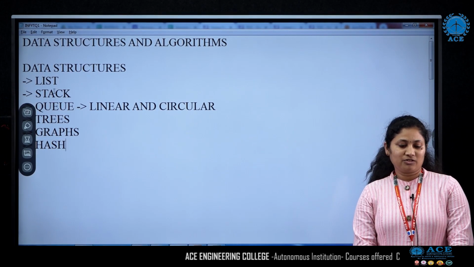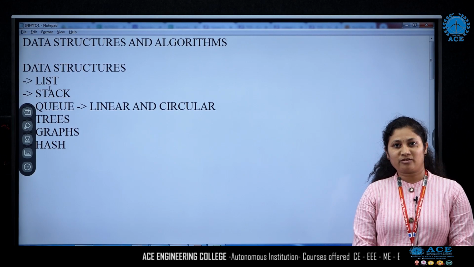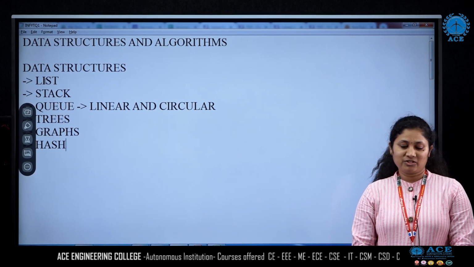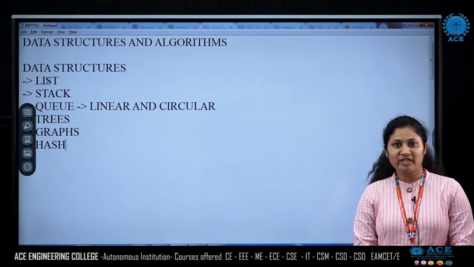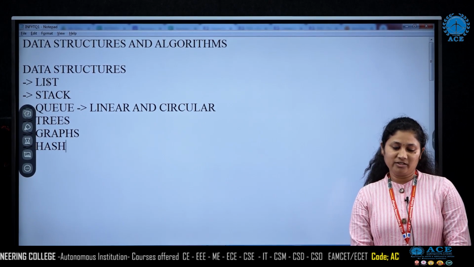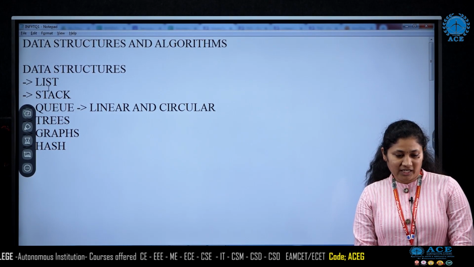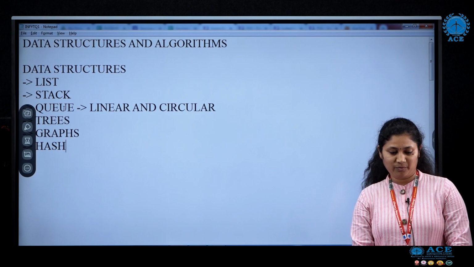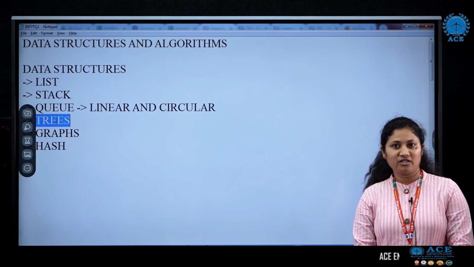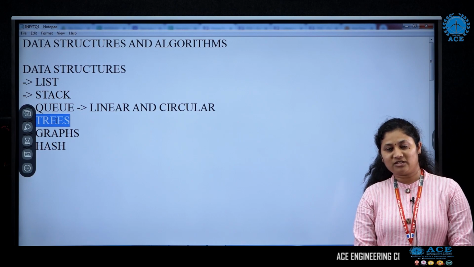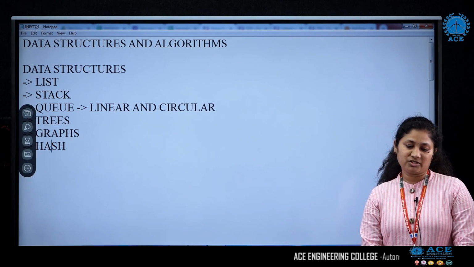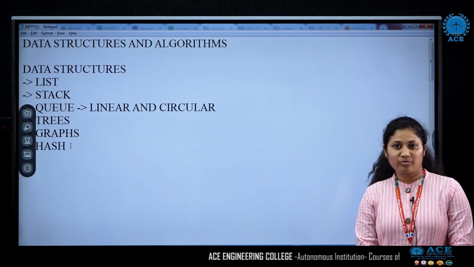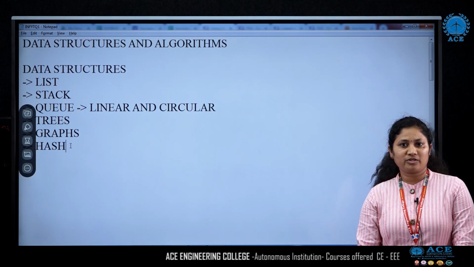Summarizing the data structures, the major operations that we come across are insertion, deletion and display. As told, all these operations are called differently in different data structures. As discussed, for stacks it is push, pop and display; for queue, NQ, DQ and display; for trees, again insertion, deletion and then the traversal for displaying. Now talking about hash, hashing is also one of the data structures where we make use of a hash table. So this is about the data structures.